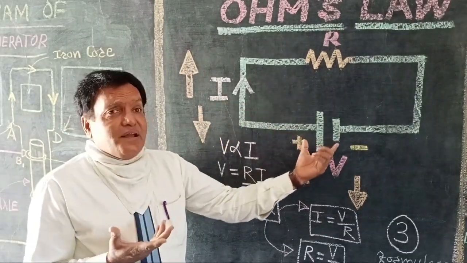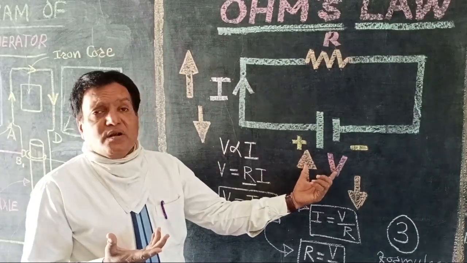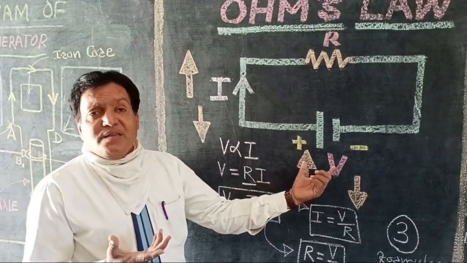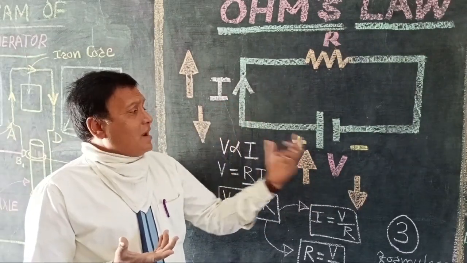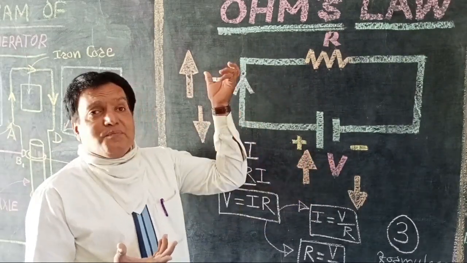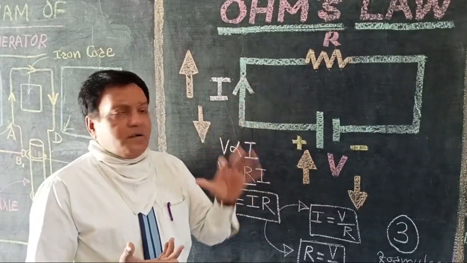Then if we decrease the voltage by 5 volts, meaning here we are applying 10 volts, the current will be 10 ampere. We are applying 15 volts, current will be 15 ampere. We are applying 5 volts, current will be 5 ampere.